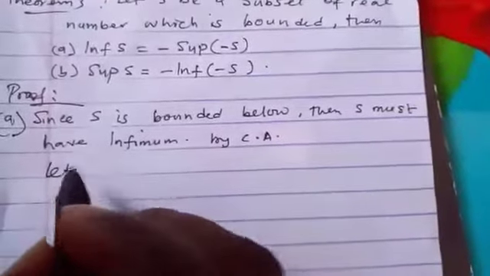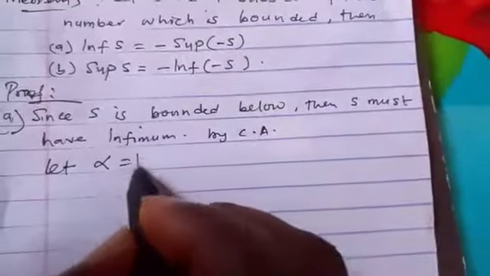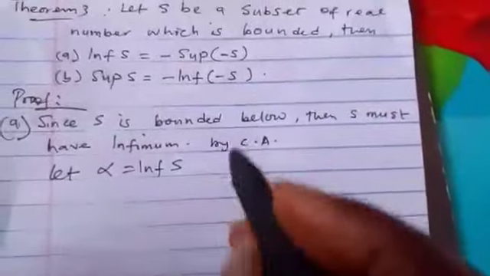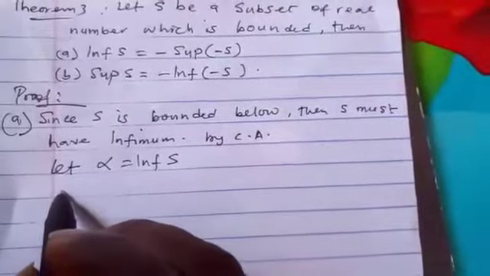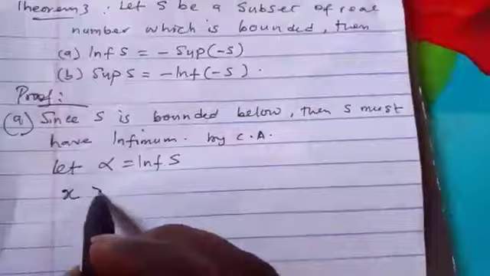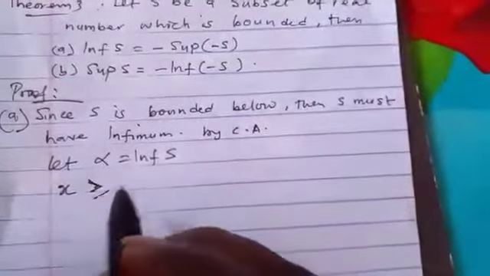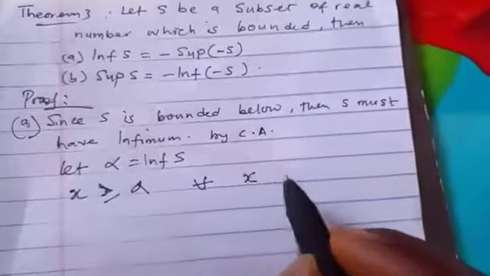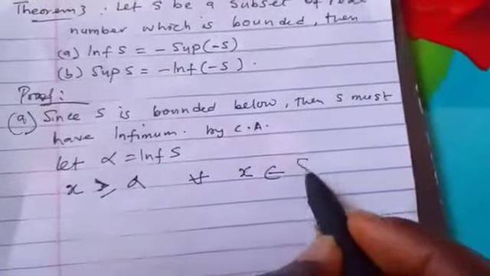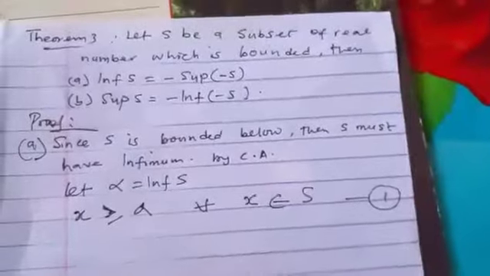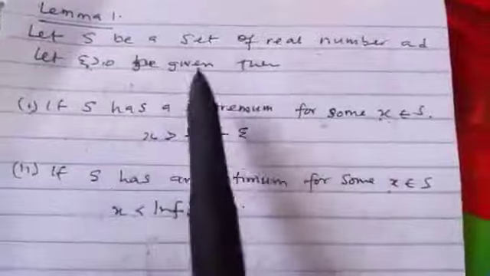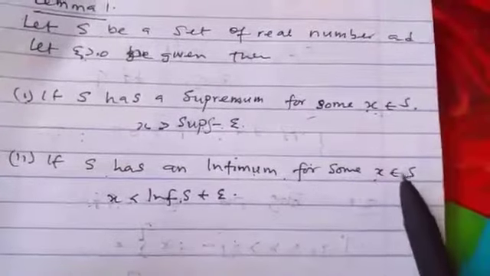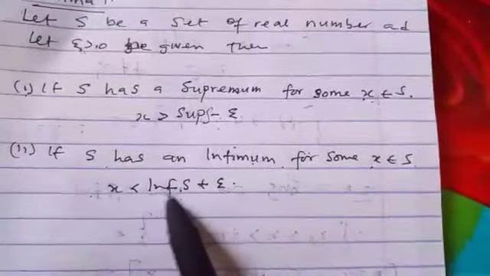So in this case, let alpha be equal to infimum of S. Then by definition, since it is the infimum, s will be greater than or equal to alpha for every s belonging to S. Let's call this equation 1. And by this lemma, if S has an infimum, then for some s in S, s will be less than the infimum of S plus epsilon.